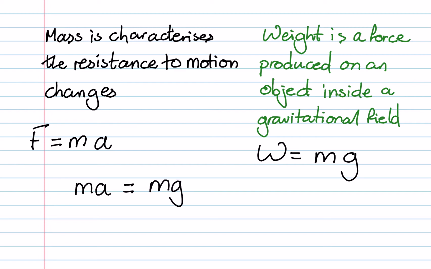And now hopefully you can realise that the mass will cancel from both sides, and that will tell us that the acceleration is equal to our gravitational field strength. Hence all objects, no matter what their mass, if there's no air resistance or drag forces acting, have the same acceleration, and that acceleration is the value of the gravitational field strength at that point.